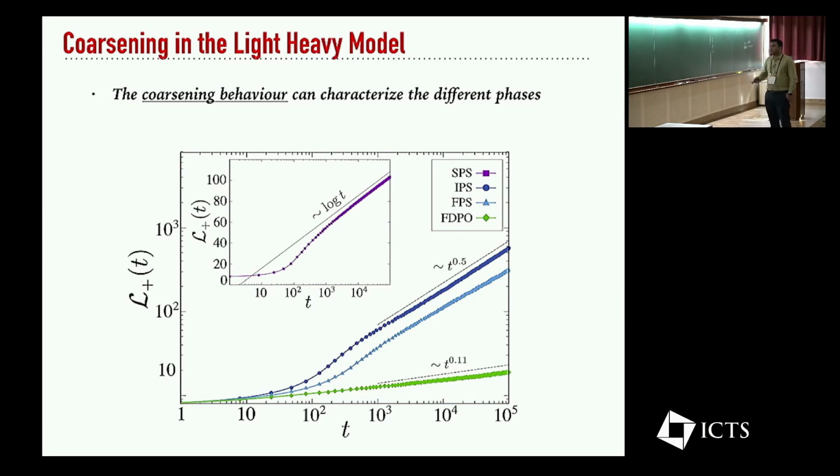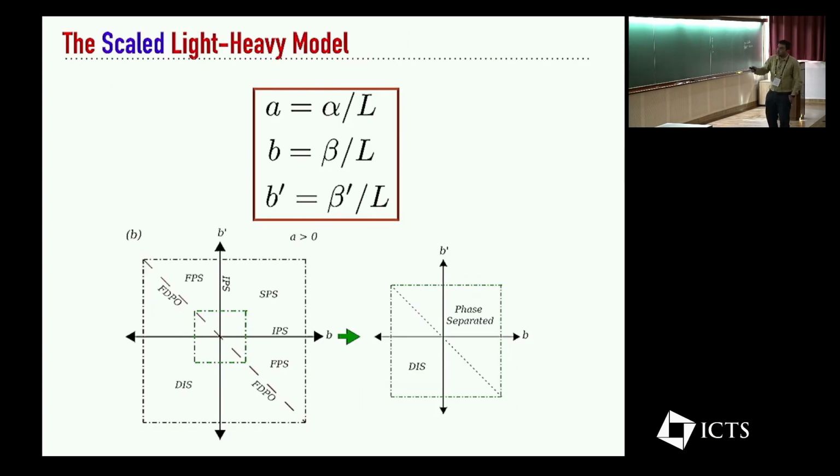So this has been the summary of the light heavy model up till now, with the parameters A, B and B prime, that have been done in the literature. So we defined the following model. It's a scaled version of this model where we define the rates. So the bias rates are scaled by the system size. If A is some finite number of order 1, alpha divided by L, similarly B is some finite number divided by L, and B prime is some number divided by L.